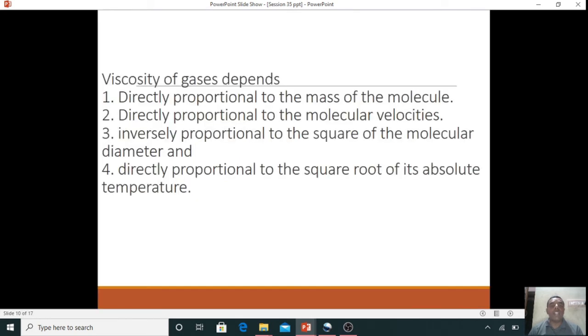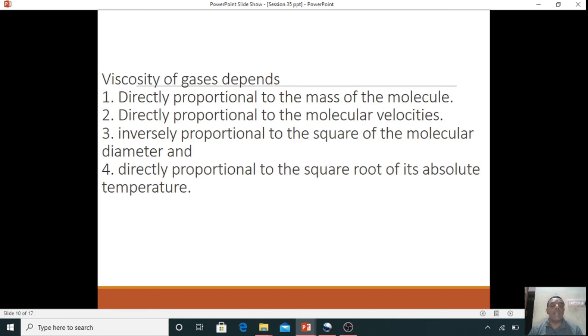Now the viscosity of a gas is directly proportional to the mass of the molecules. If the mass of the molecules is more, viscosity definitely will be more. It is directly proportional to molecular velocities. If the molecular velocities are very high, then the viscosity is also very high. It is inversely proportional to the square of the molecular diameter.